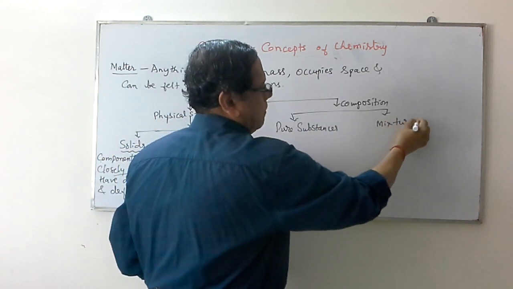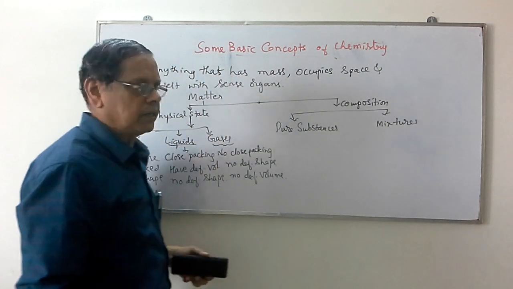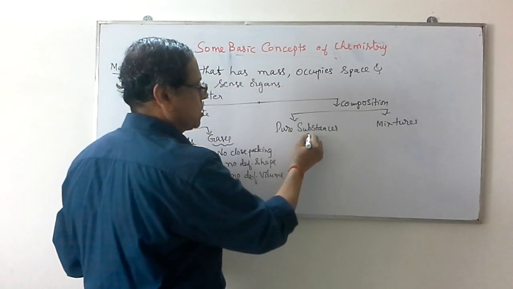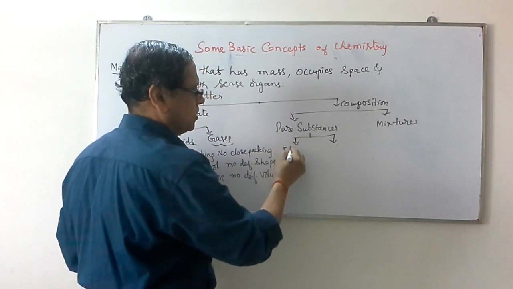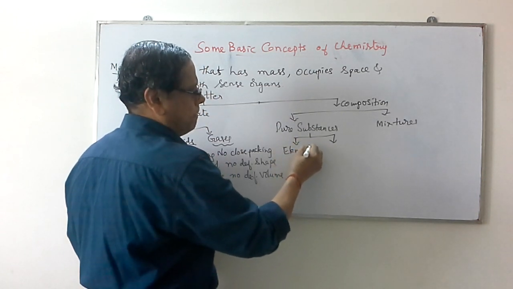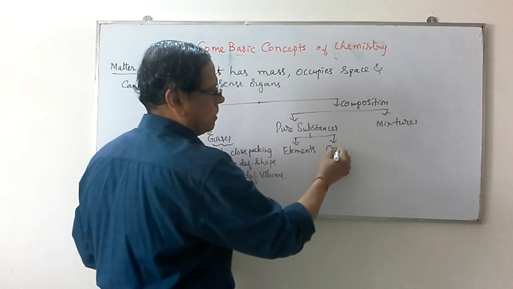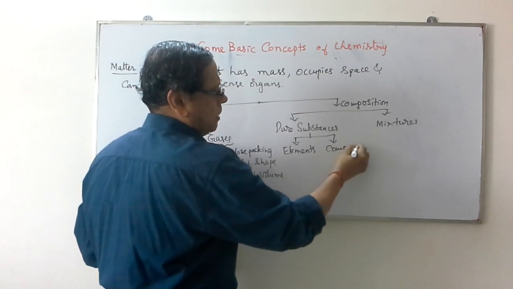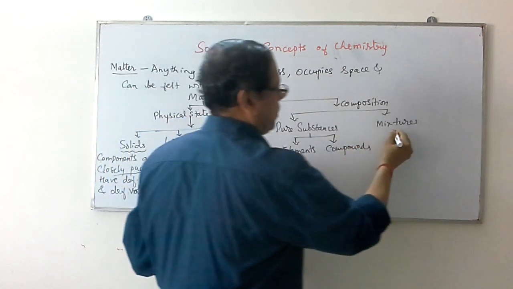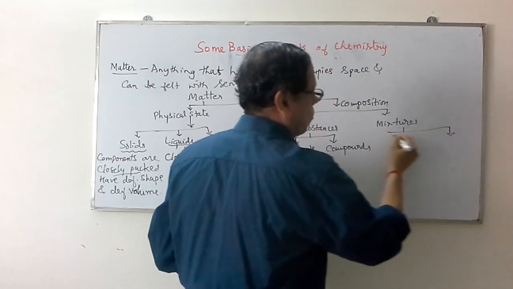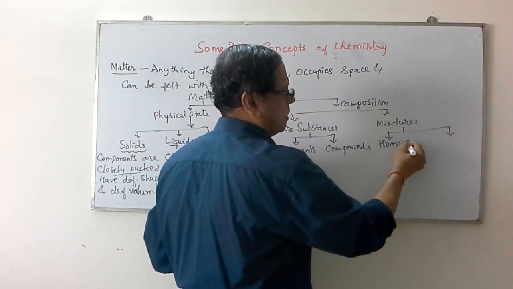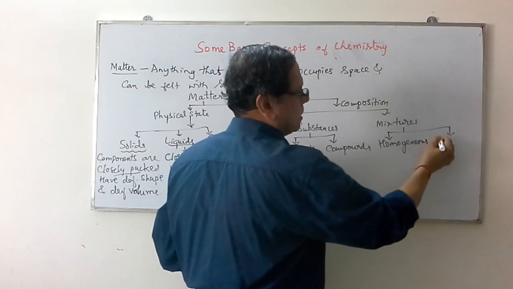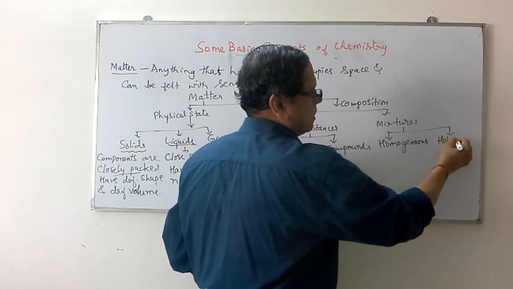In the case of pure substances, we again have two types, elements and compounds. In the case of mixtures, we again have two types, homogeneous and heterogeneous.